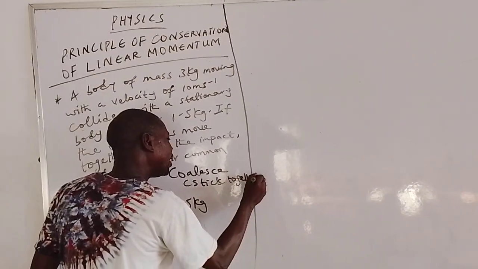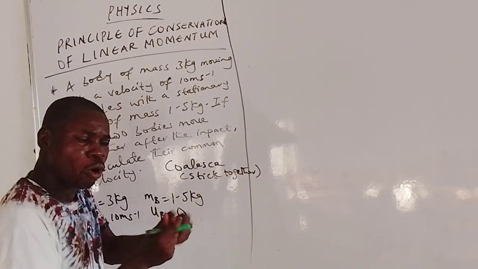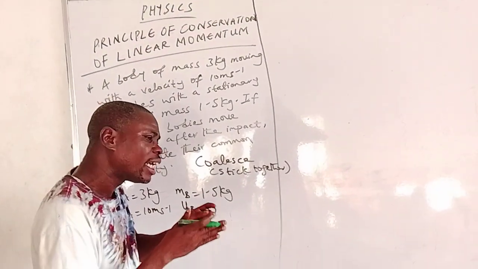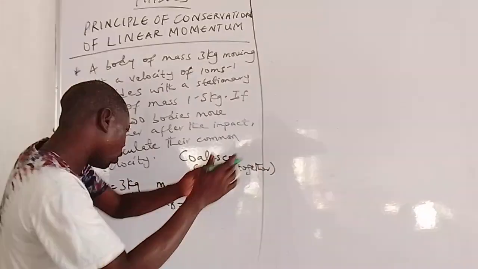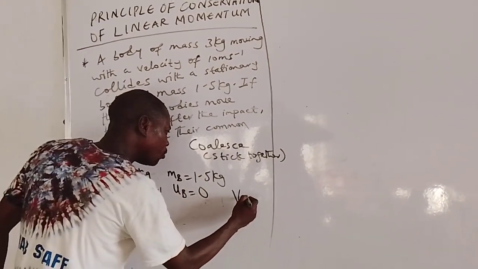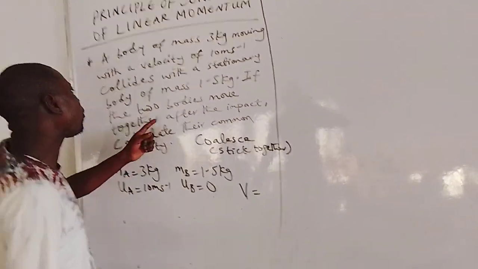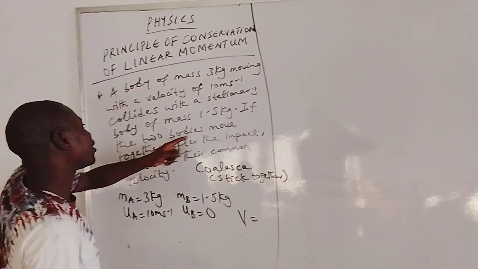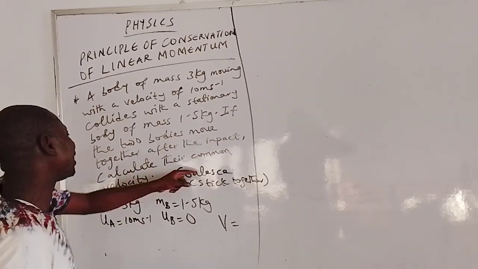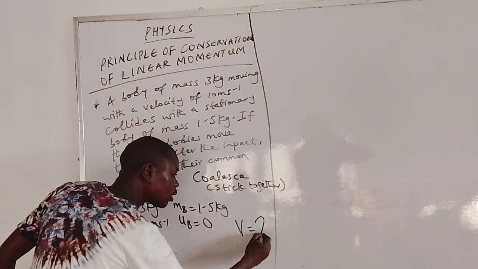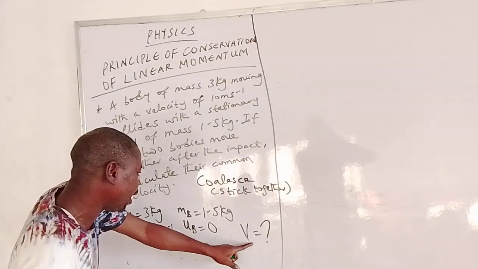The two bodies stick together and form a composite body. After the collision, they move with one single velocity, which is called the common velocity. I call that velocity V. So the question: if the two bodies move together after the impact, calculate their common velocity. This common velocity V is what they ask us to calculate.